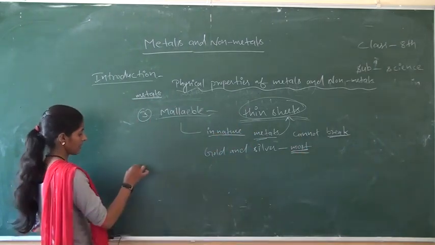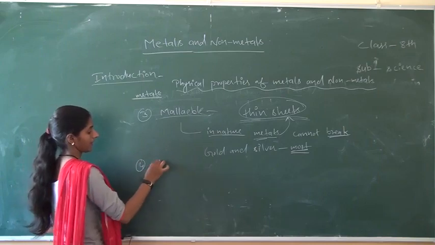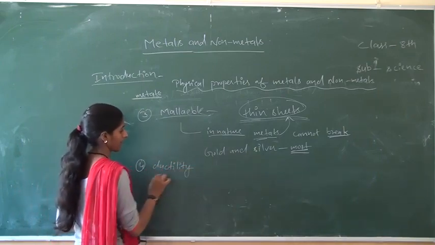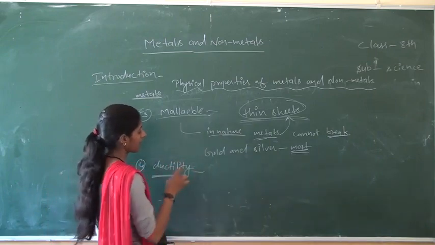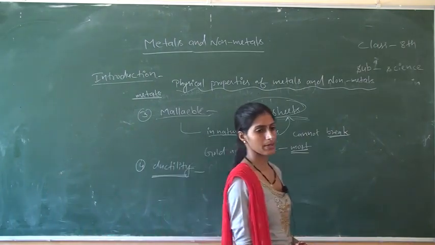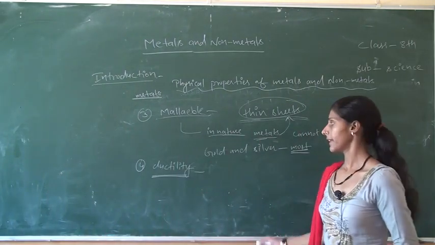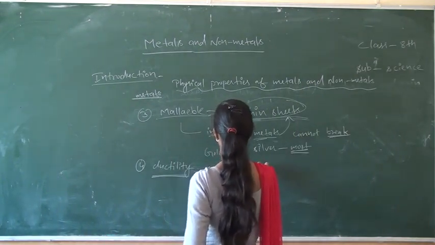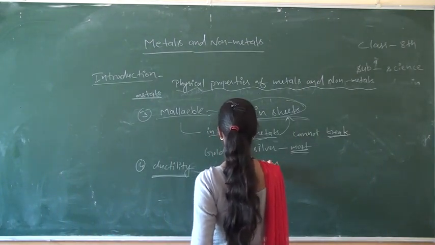Okay students, after that ductility. Next property is ductility. Similar to malleability, ductility is the property of the substance due to which they can be converted into thin wires on hammering.